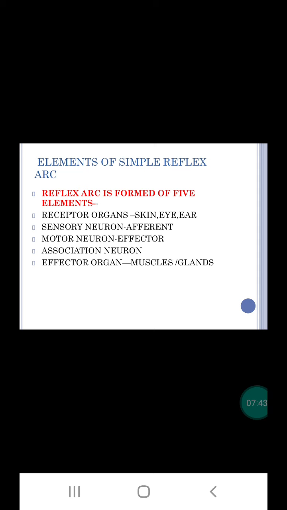So this is all about reflex action. I hope you have understood, students. In the next video, we'll learn about the autonomic nervous system.